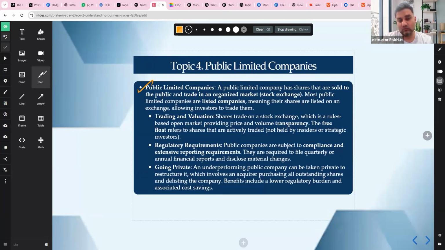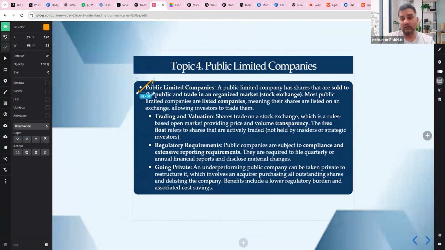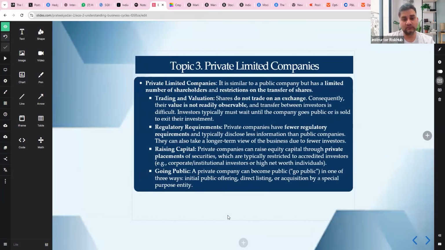So the essence of what we have studied till now is that if you have unlimited liability in your structure, you should avoid that structure. If you have limited liability, that is preferred. Corporations can scale and get capital easily. Dividends have higher taxes, and retained earnings is a tax efficient way, by giving limited dividends. So that's what we are talking about here. Okay, then we go ahead, guys.